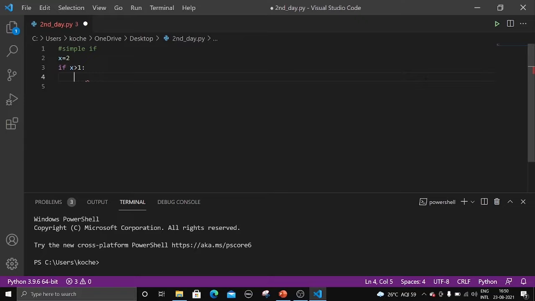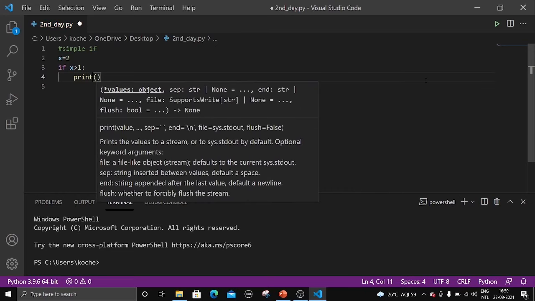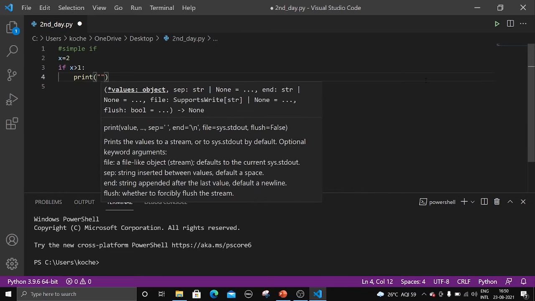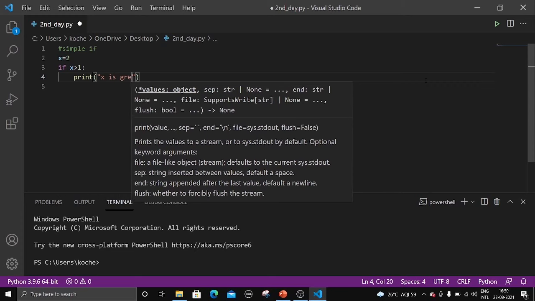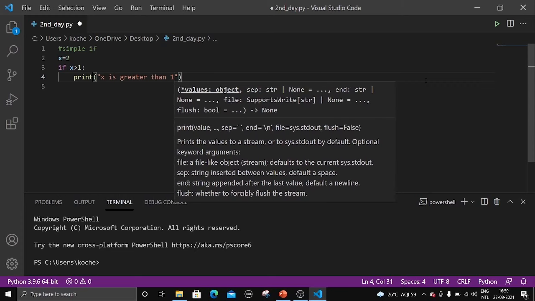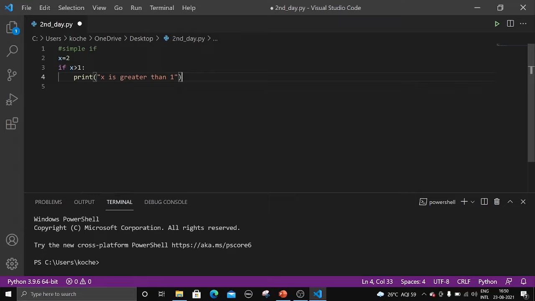You have to follow indentation for decision control statements, that is if, and in loops also. Just press tab wherever the indentation is necessary. If x is greater than 1, let us give a print statement, print, and in the apostrophes we write x is greater than 1. Just any statement, you can write anything.